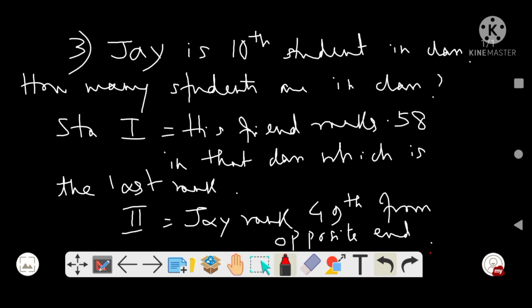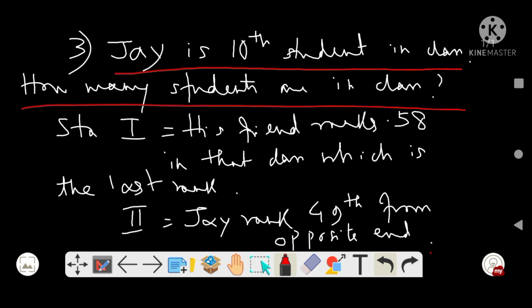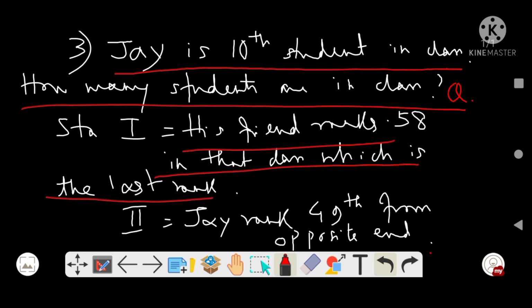Okay, so let us try to solve it. So they told that J is the 10th student in the class. How many students are there in the class? This is your question. कितने बच्चे हैं total? Statement 1 says his friend ranks 58 in that class, which is the last rank.